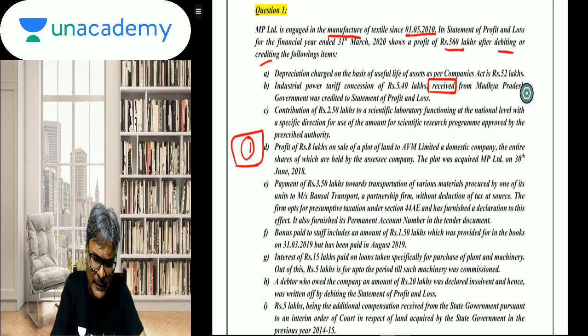Bonus paid to staff includes an amount of rupees 1.5 lakhs which was provided for in the books on 31st March 2019 but has been paid in August 2019. August 2019, students, that is in the current year. Last year provision paid in August 2019.